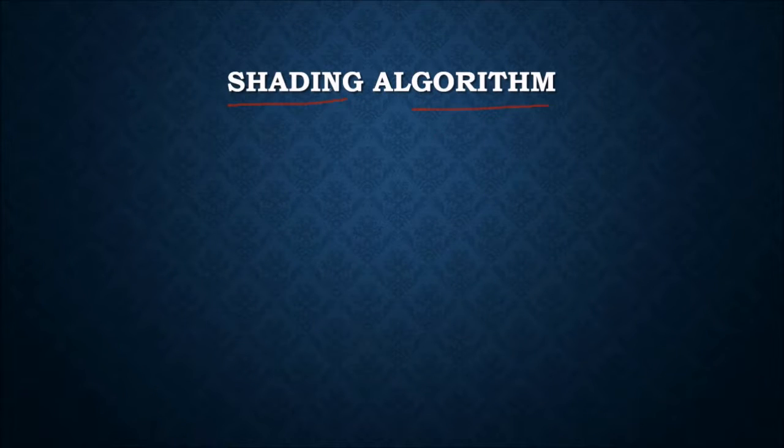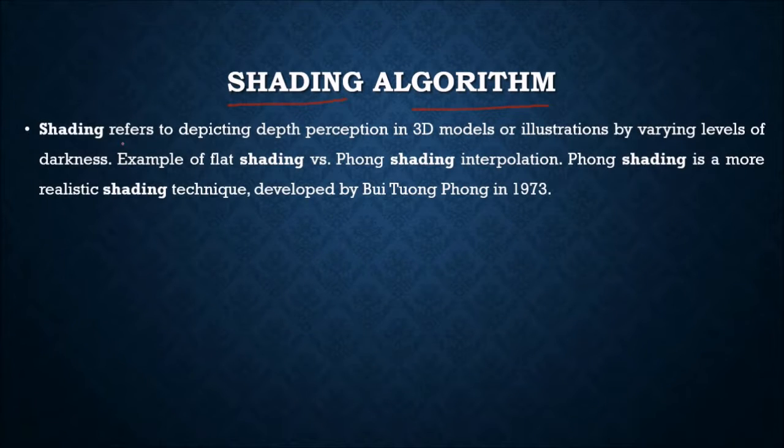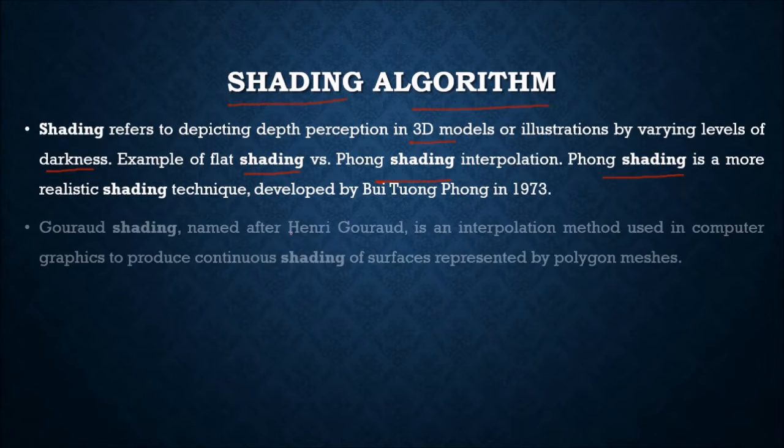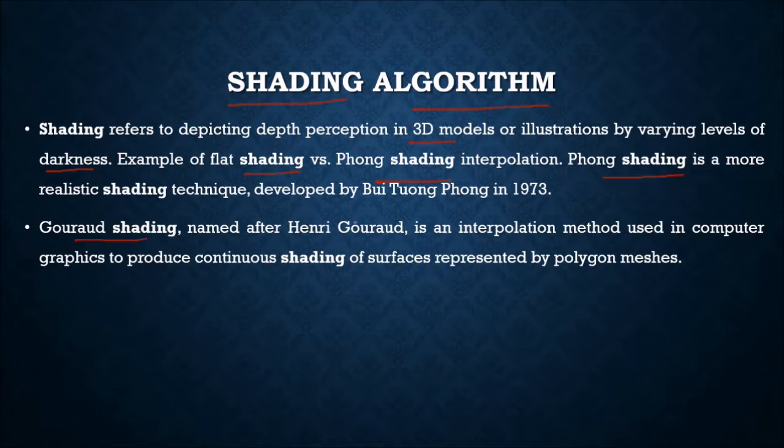What are shading algorithms? We have already seen flat, Gouraud, and one more, Phong shading. Shading refers to depicting depth perception in 3D models or illustrations by varying levels of darkness. For example, we have flat shading, Phong shading, interpolation. Phong shading is more realistic than flat or Gouraud shading. Gouraud shading, named after Henri Gouraud, is an interpolation mechanism used in computer graphics to produce continuous shading of surfaces represented by polygon meshes.